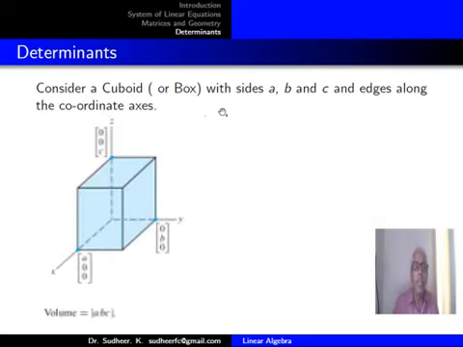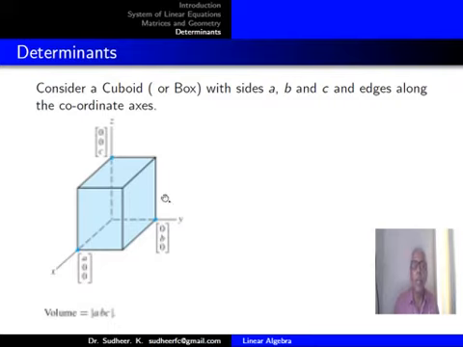And if you take the cuboid, earlier you took the rectangle with one side along the x-axis and the other side along the y-axis. Now you are taking a cuboid, and the edges are of lengths A, B, C. If the edges are of lengths A, B, C, the vertices can be (A,0,0), (0,B,0), and (0,0,C).